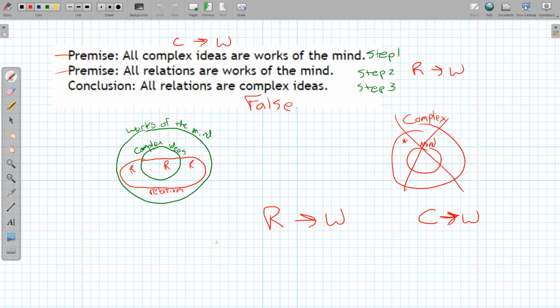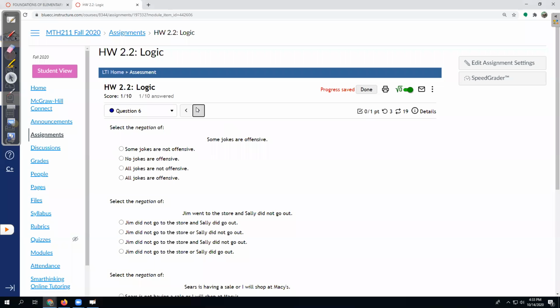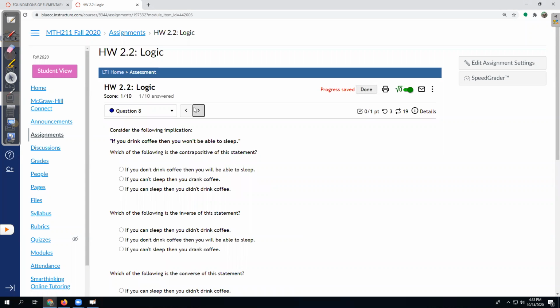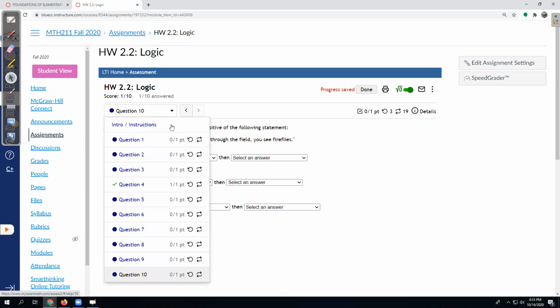All right, let's see. We have time for one more problem, and then we're going to talk about the exam and next week. Negations, contrapositive and converse. We did a bunch of practice with that. More about contrapositive, inverse, and converse. I think those are going to go well. So I don't think you should find this homework too hard. It's about getting down the language.